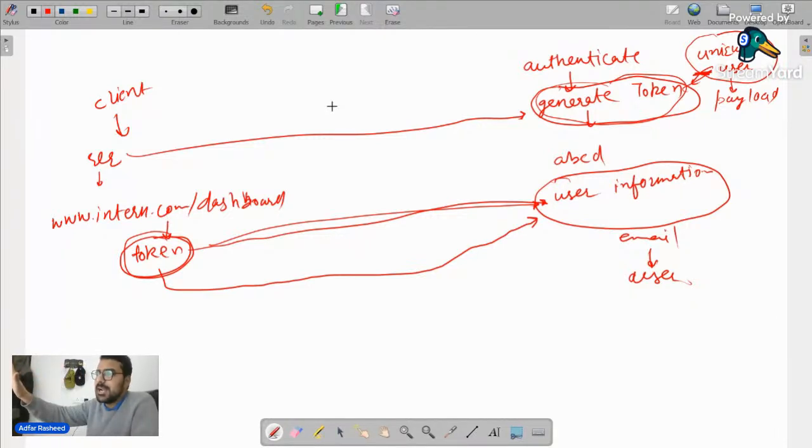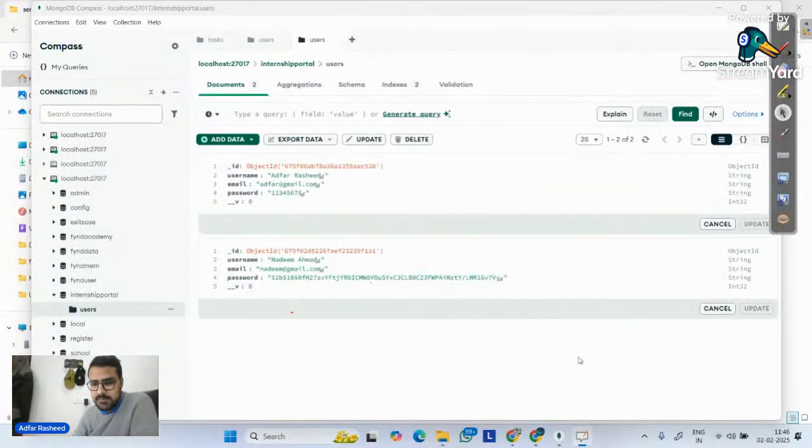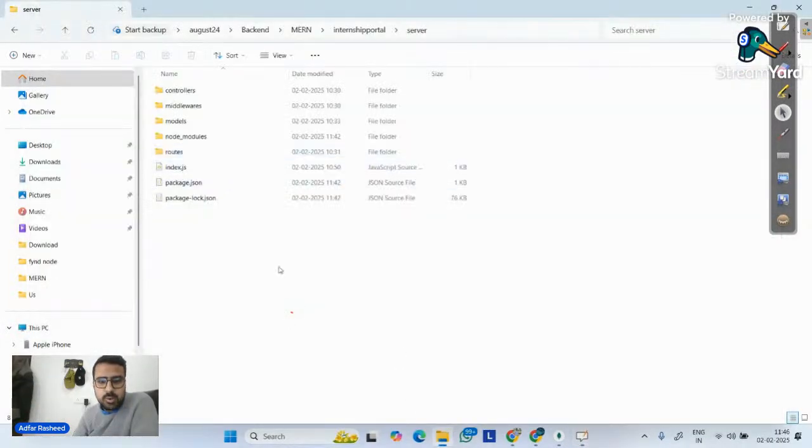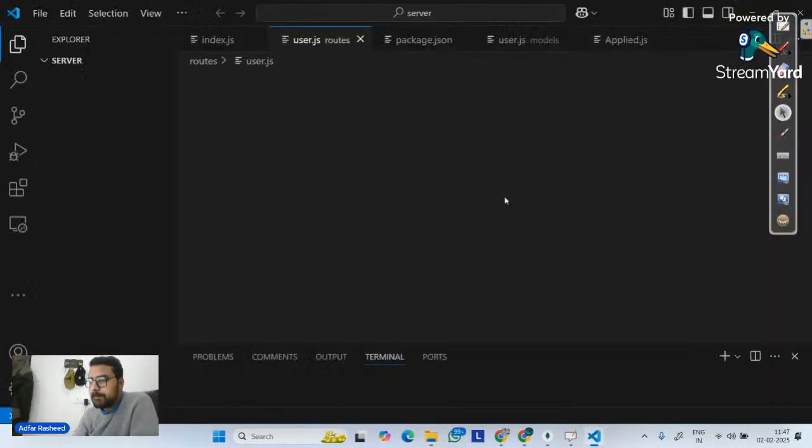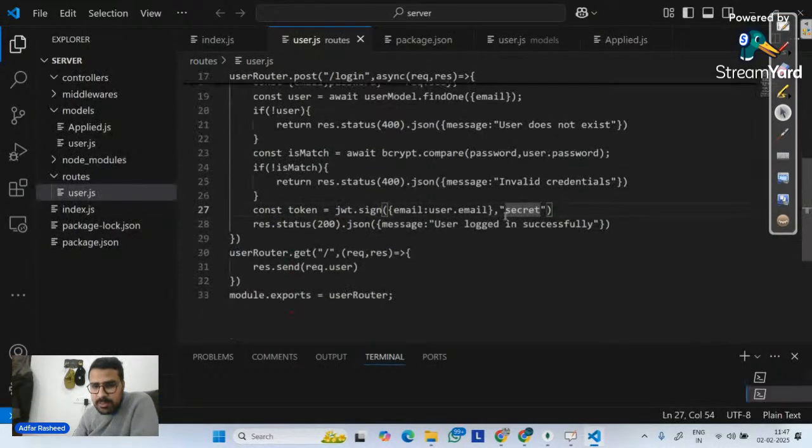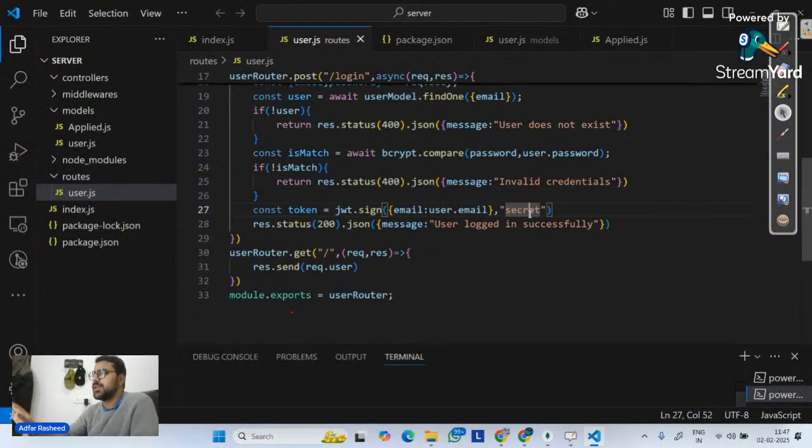This is the secret key that I gave you while generating the token. Use the same secret key to decrypt it. So for that, we need to define a secret key as well. Unfortunately, I have closed my VS Code, so let me open it again. Over at the second argument, we will pass a secret key, any random string, whatever you want.